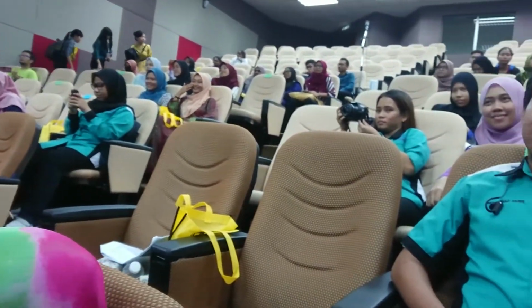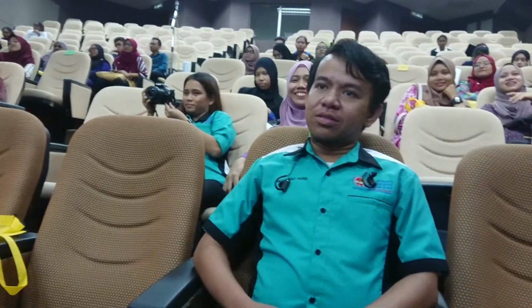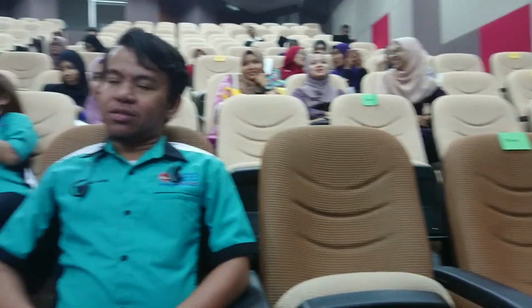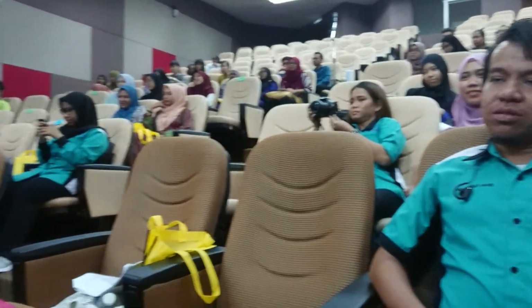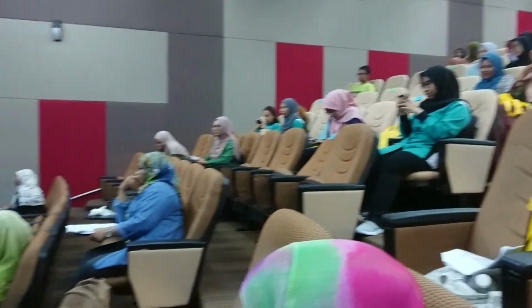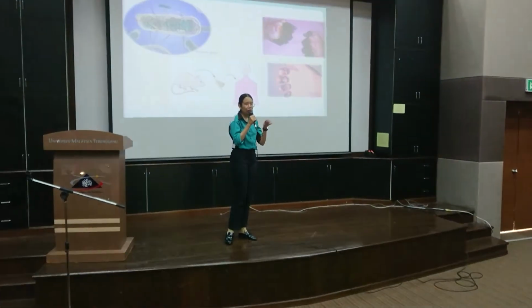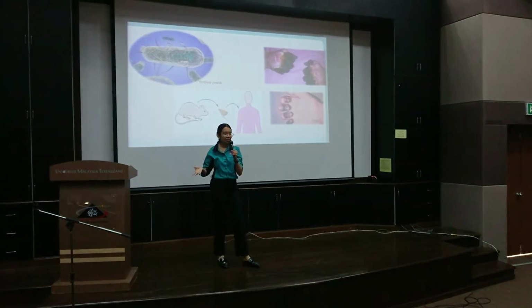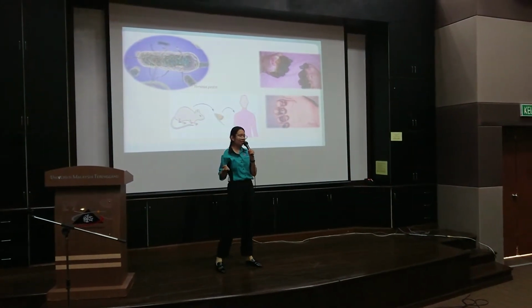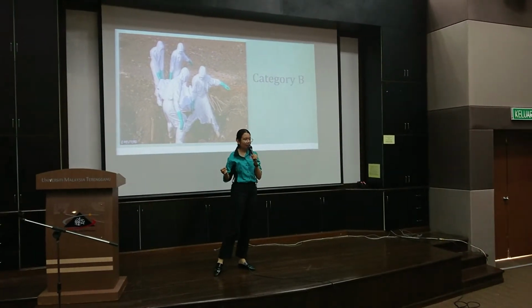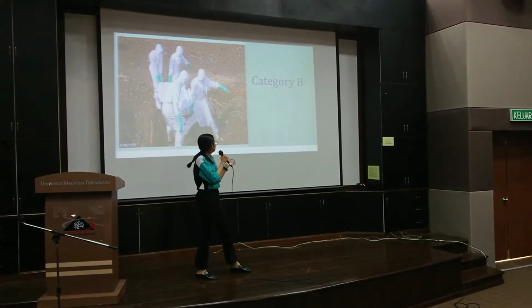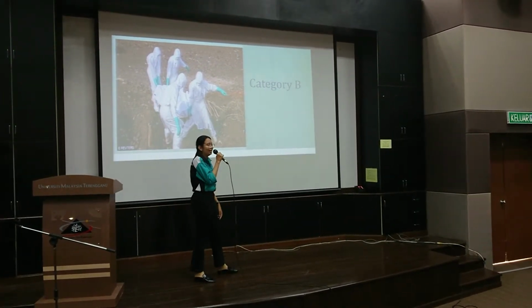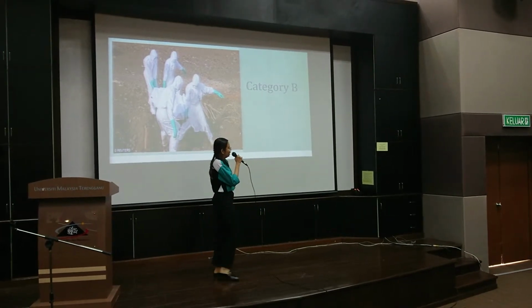Now let us proceed with the next one, Yersinia pestis. It can cause plague. Plague usually infects humans and other mammals. When humans get plague, they were usually bitten by a rodent flea that is carrying the bacterium, or when humans try to handle infected animals that have plague. Let us proceed with the next category, which is Category B.